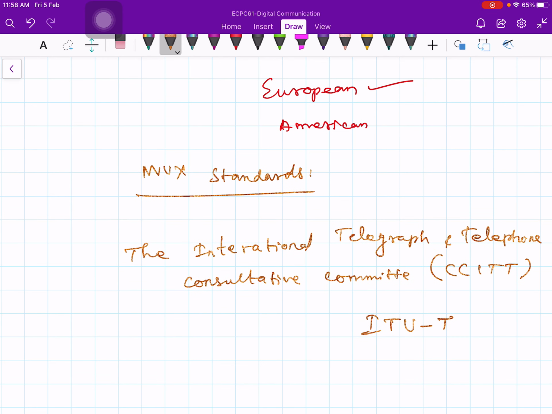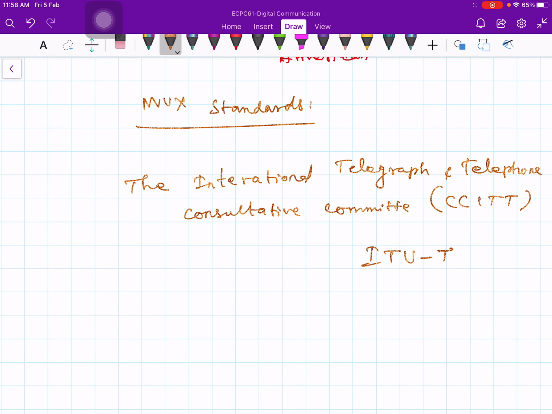Similarly, European countries which have close technological relations with North America, and Europe and much of the rest of the world, use another standard. Let's call this the European standard. Actually there are two standard making bodies that are very important.